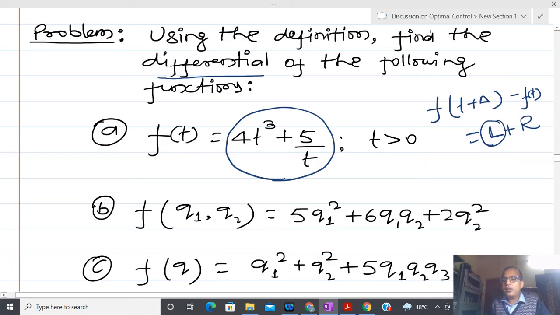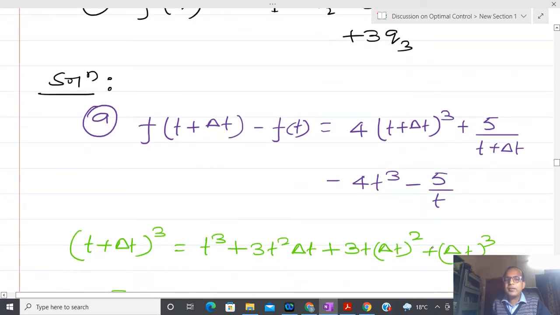Let us see what I have done here. I have taken the increment in t, and for that reason I have written delta t. Any variable is okay here; you can write h or whatever you want. Since I am replacing the argument of the function by t plus delta t, everywhere t is replaced by t plus delta t. Now, could you please guess the next step? Here it is easy: I have (a plus b) whole cube. How to simplify this step?